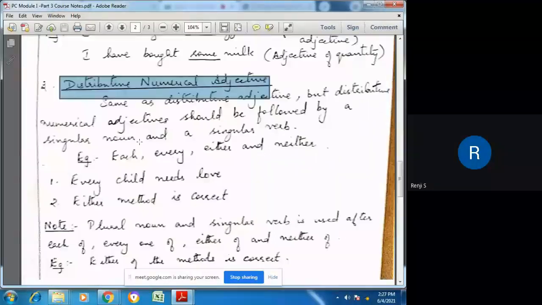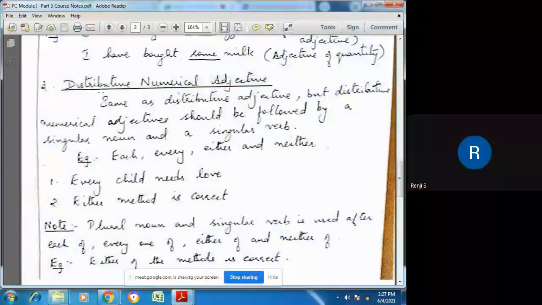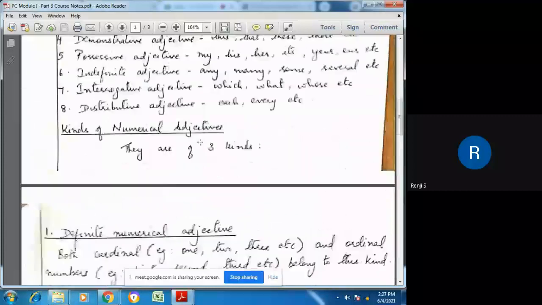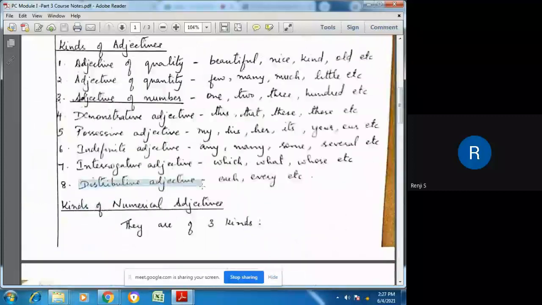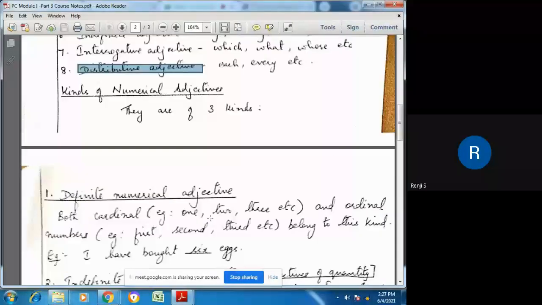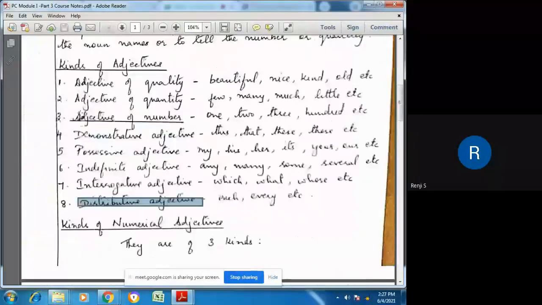A distributive numerical adjective is the same as a distributive adjective, but it should be followed by a singular noun and a singular verb. Here there is another category called distributive adjective, but I said in adjective of number also there is one kind called distributive numerical adjective.